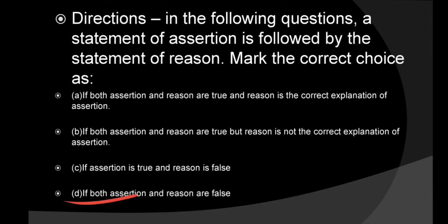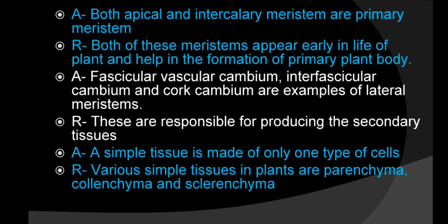Let's see. So here the first question is: both apical and intercalary meristem are primary meristem. Is it true? Yes, it is true, because both the intercalary and apical meristem are primary, but the lateral one, which helps in increasing the girth of the plant, is the secondary meristem. Apical and intercalary come earlier in life and help in increasing the length of the plant. So both are primary meristem. So this one is true.